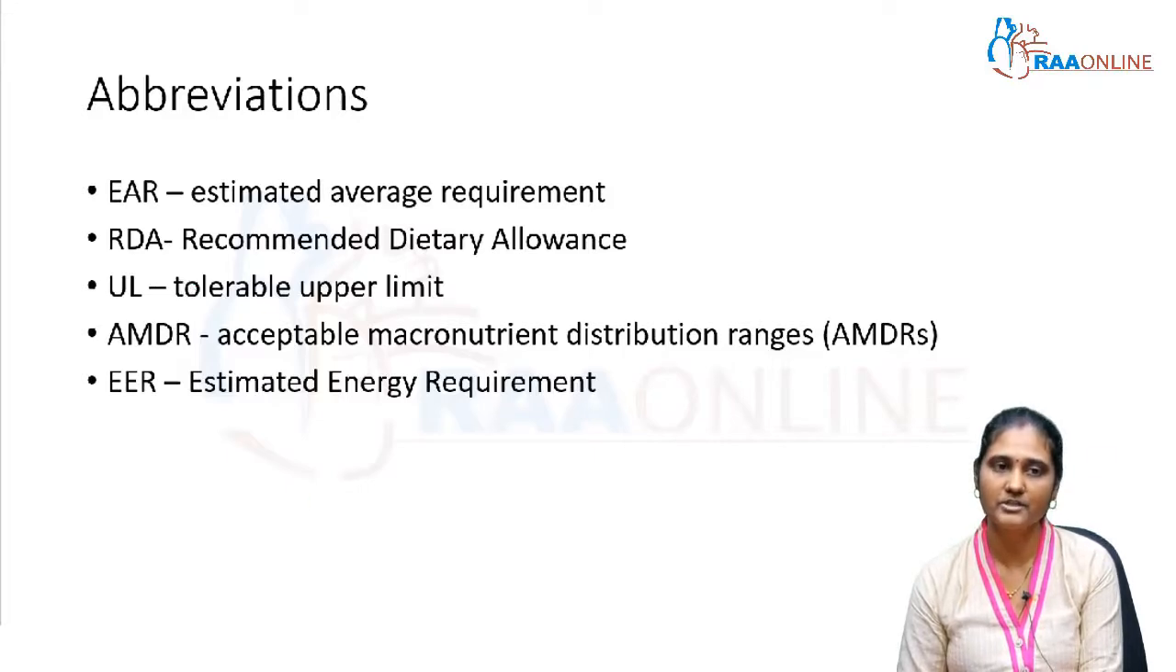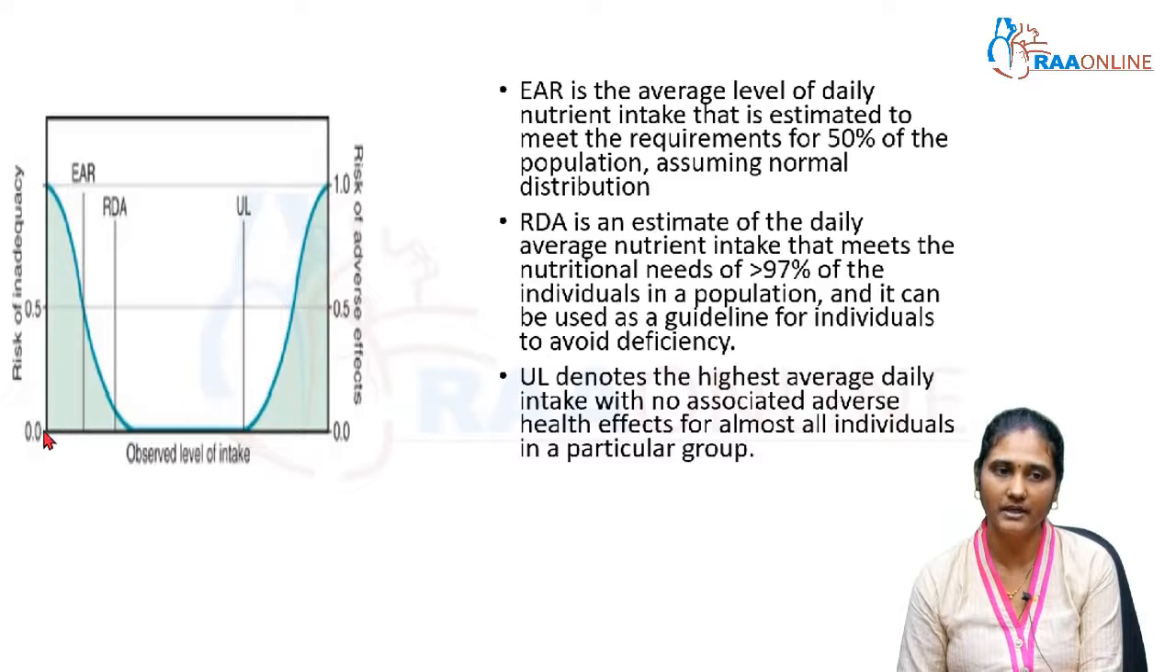So coming to the relationship between EAR, RDA and the upper tolerable limit. EAR is the estimated average requirement. It is an average level of daily nutrient intake estimated to meet the requirements of 50% of the population, provided it is a normal distribution. And RDA is an estimate of daily average nutrient intake that meets the nutritional needs of more than 97% of the individuals in the population. Usually this RDA is taken as a guideline for individuals to avoid deficiency.